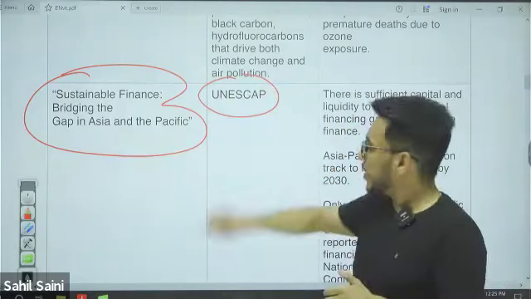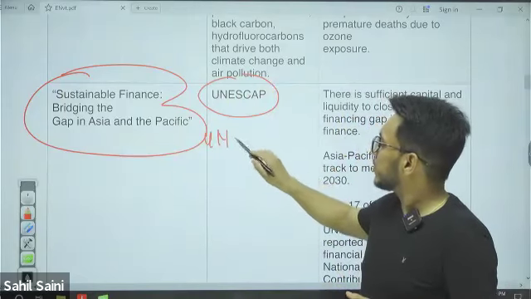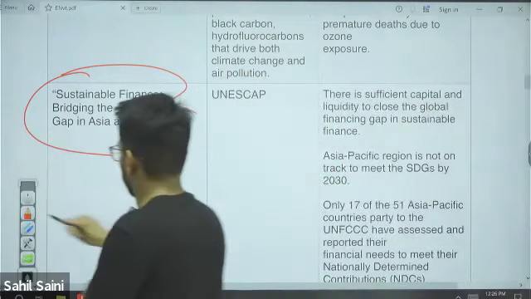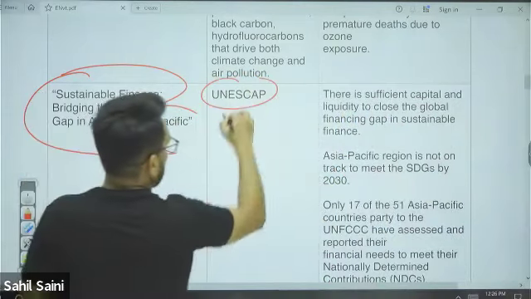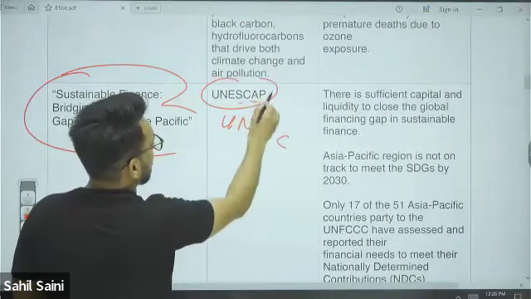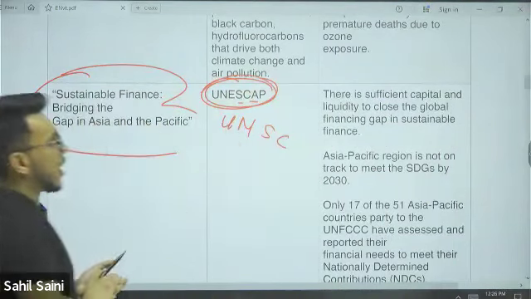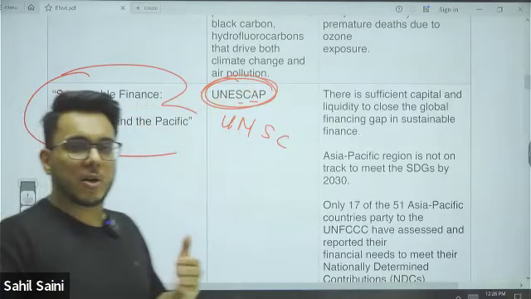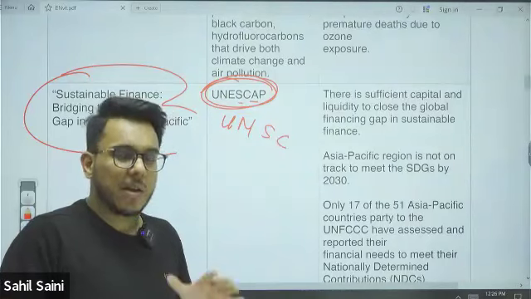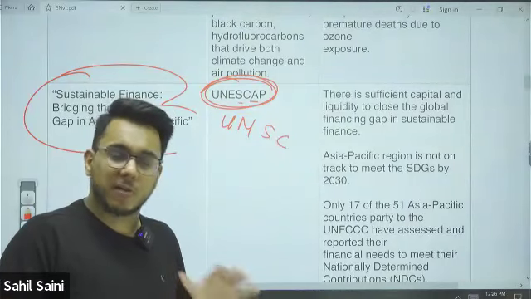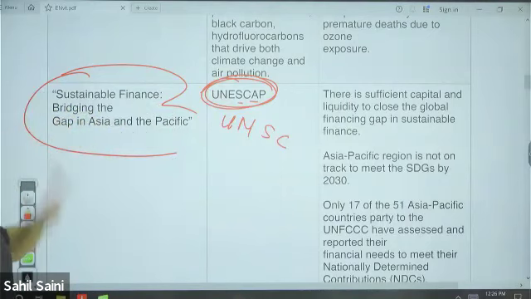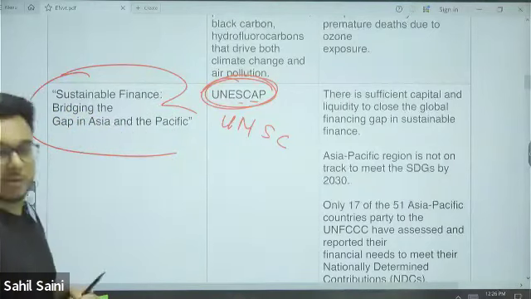UNESCAP stands for United Nations Economic and Social Commission for Asia Pacific. It advocates sustainable development for the Asia Pacific region. So UNESCAP has released this Sustainable Finance Bridging the Gap in Asia Pacific report.